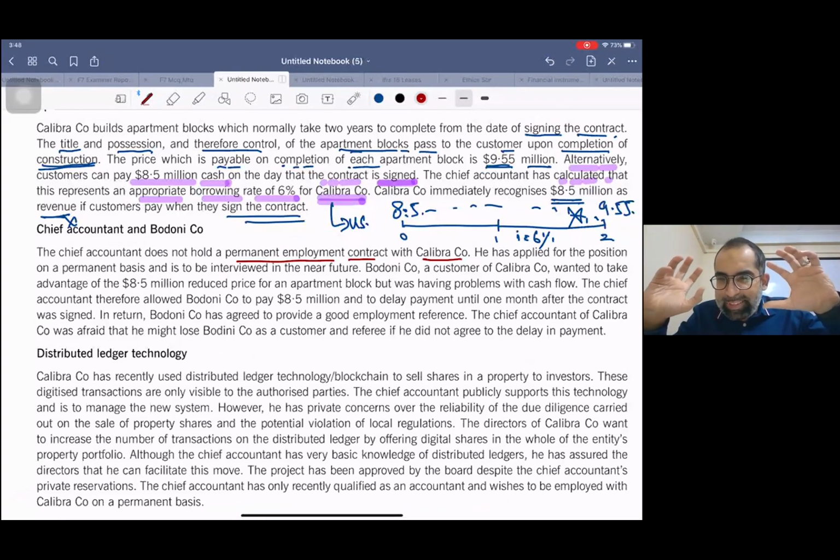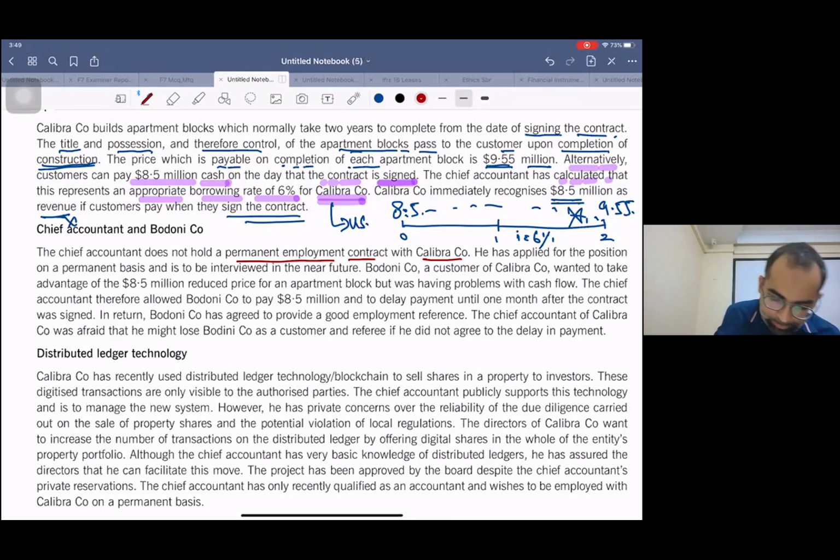So now just make up your mind, as he needs a permanent job, maybe he is pressurized to do something negative, natural. See, right now he's not on a permanent job. So to get the permanent job, he can do anything, right?